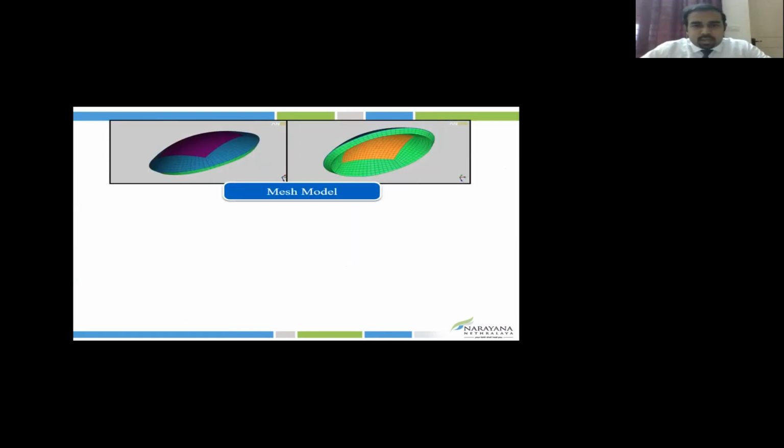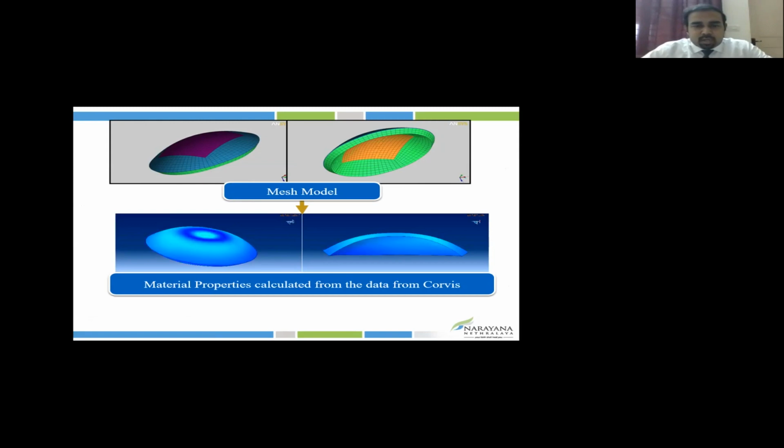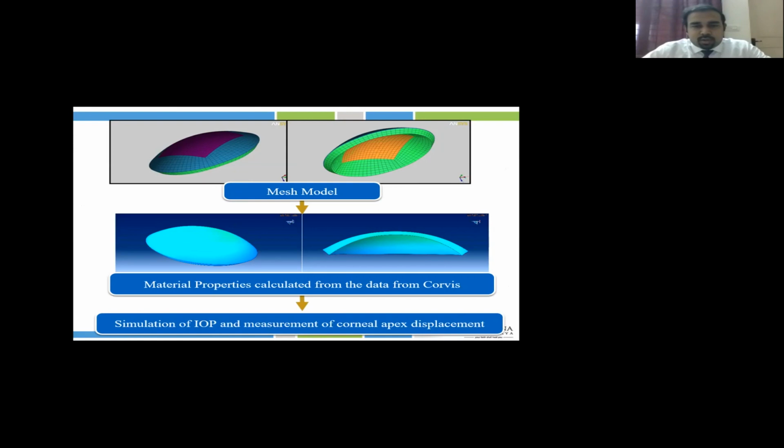So what is actually being done here is the work of my mentor, Dr. Abhijit Sinha Roy, where along with Cynthia Roberts, they were able to create a mesh model based on topography and tomography with biomechanical properties combined using MATLAB. You generate the entire cornea as such, then apply a specific level of intraocular pressure and a specific level of applanation pressure to it, and study the simulation of the corneal apex displacement.